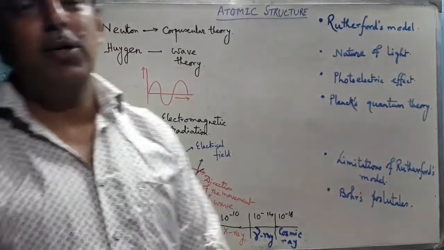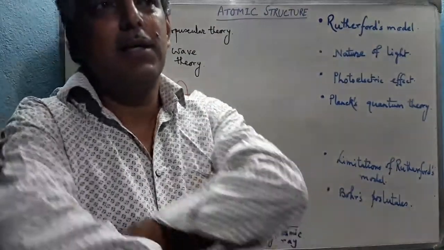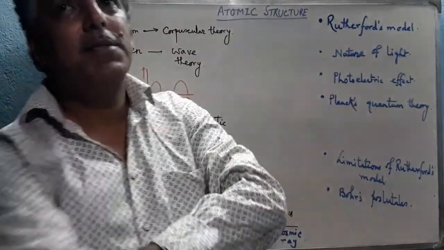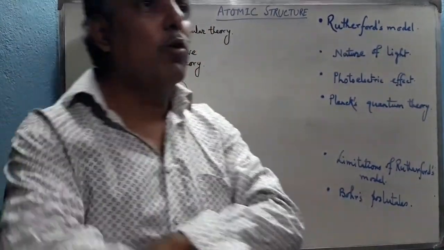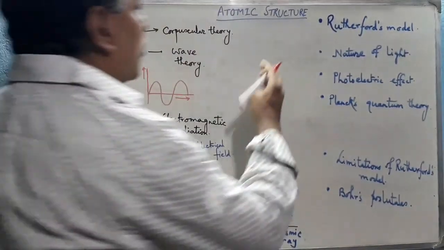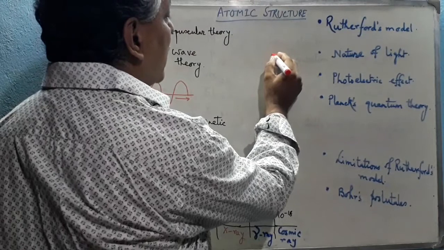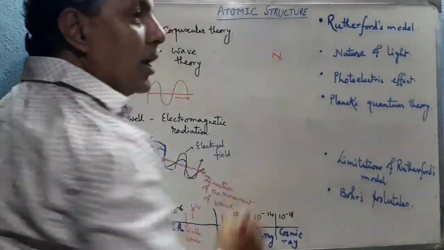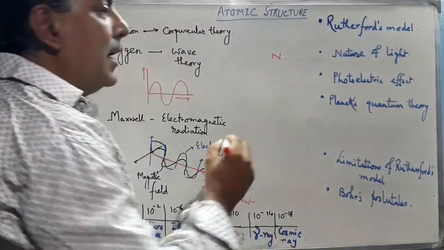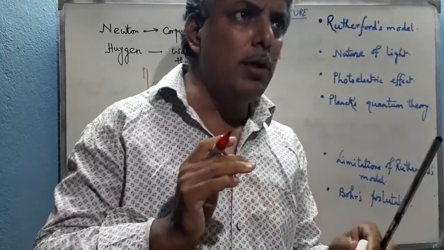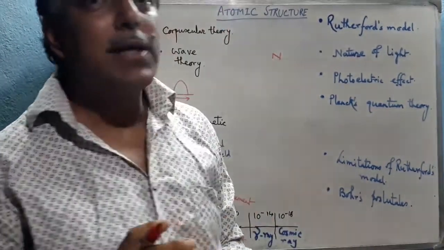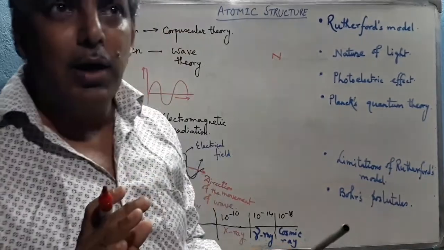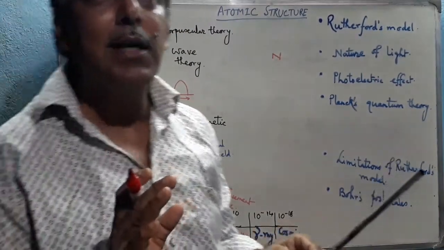Today we shall discuss the atomic structure, the modern atomic structure, on the basis of Rutherford's model. First we have to discuss Rutherford's model. On the basis of Rutherford's alpha ray scattering experiment, Rutherford concluded that there is a nucleus at the center of the atom which is positively charged and heavy in mass. That means he concluded through his alpha ray scattering experiment that the total mass of the atom is centered inside the nucleus. The total mass is gathered inside the nucleus.